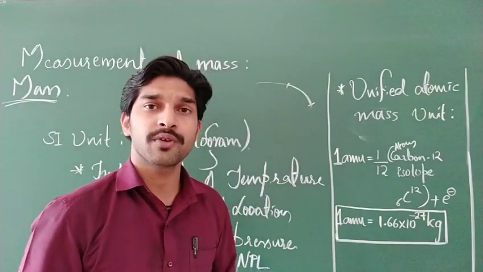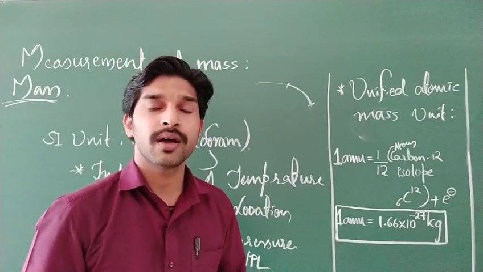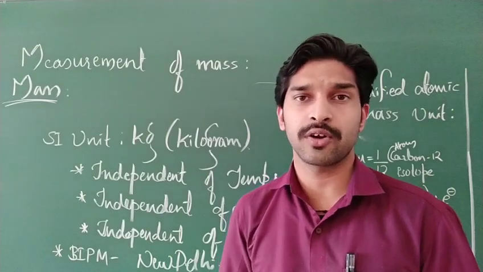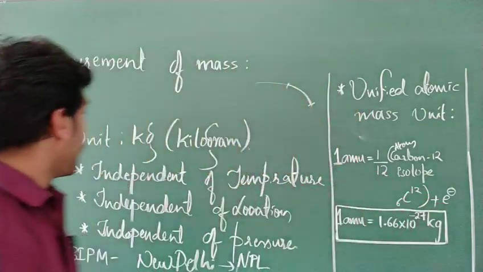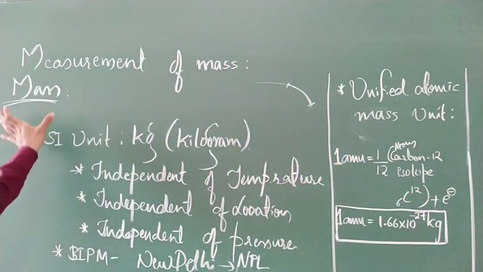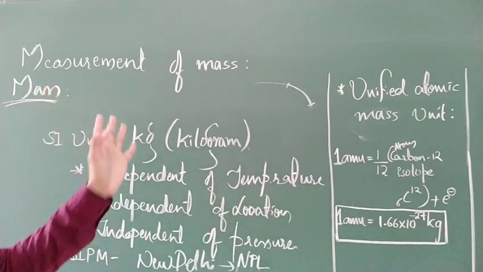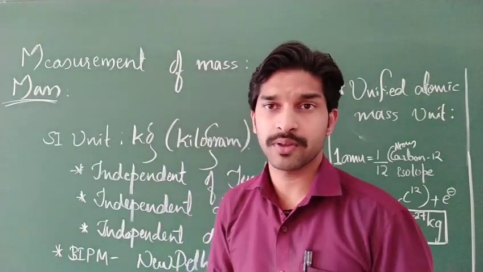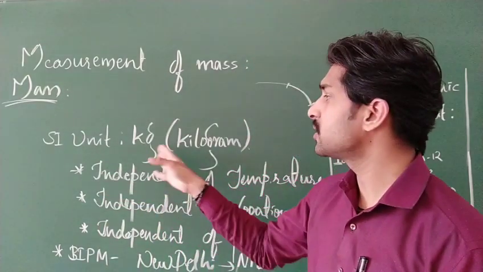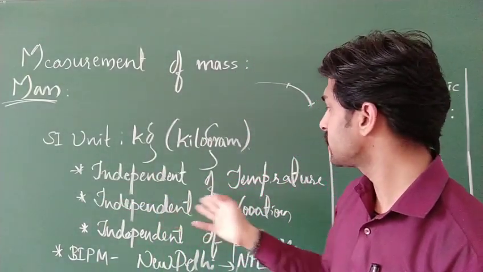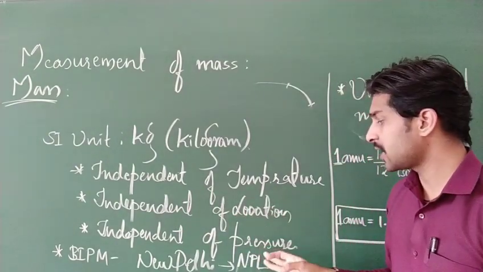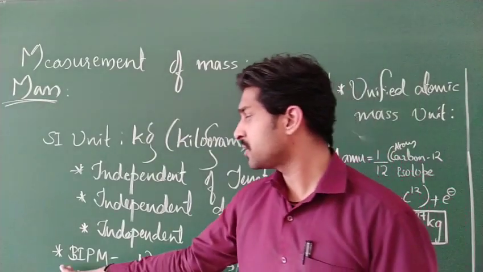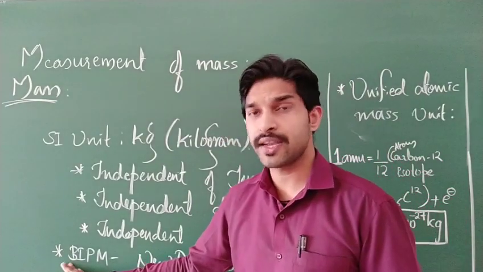Using that concept, we measure the masses of small particles such as protons and electrons. Have you all followed? First of all, mass. Clear? Mass is simply a basic property of an object. The SI unit for mass is kg, and it is independent of temperature, location as well as pressure. So BIPM means the International Bureau of Weights and Measures.